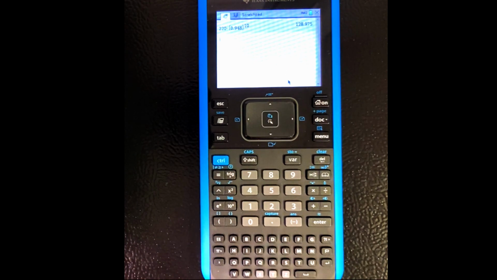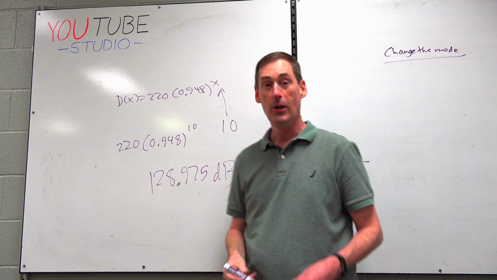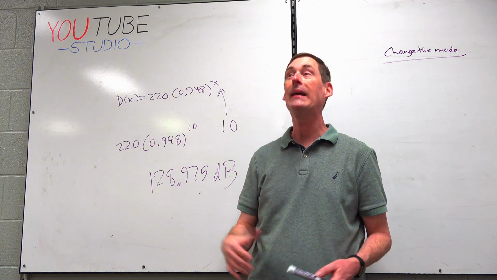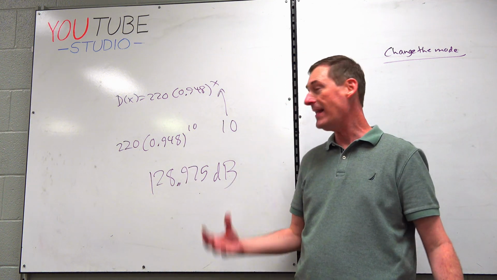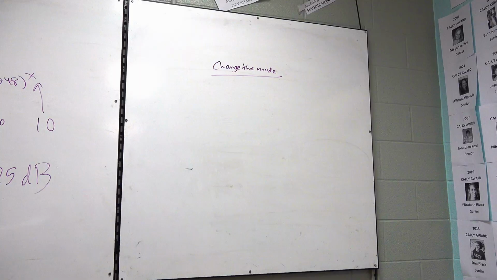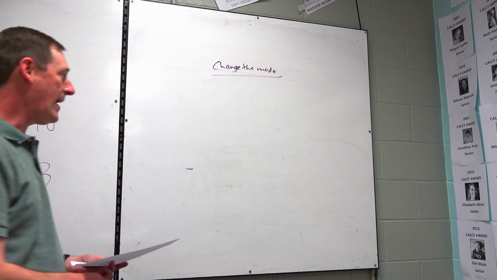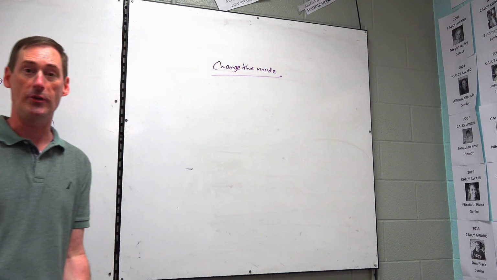128.975 decibels. All right, that's as loud as a gunshot underwater 10 miles away. My gosh, that's amazing, isn't it? That's how loud the dolphin sonar is. That's just incredible to me. So let's go over here now. All right, how to solve on your Nspire.